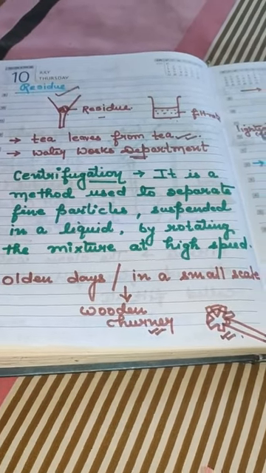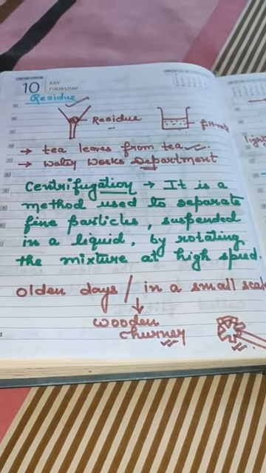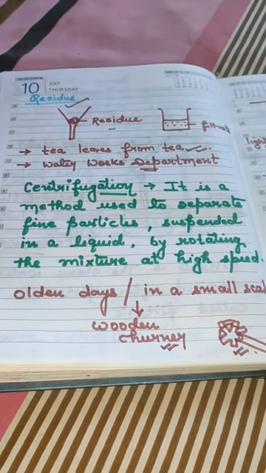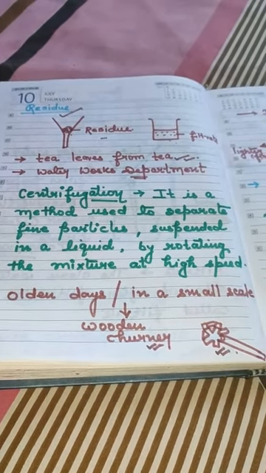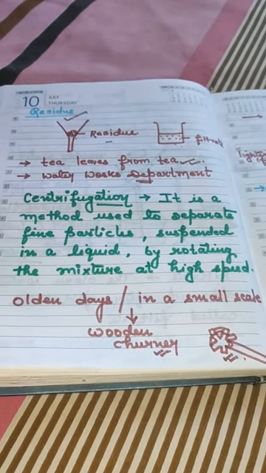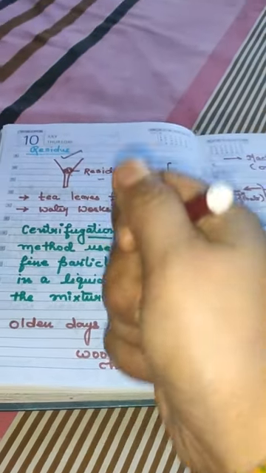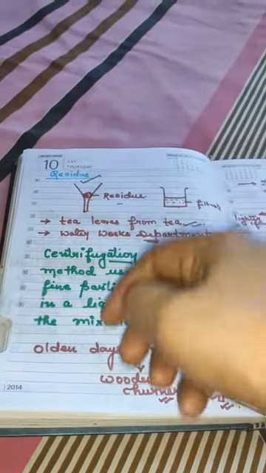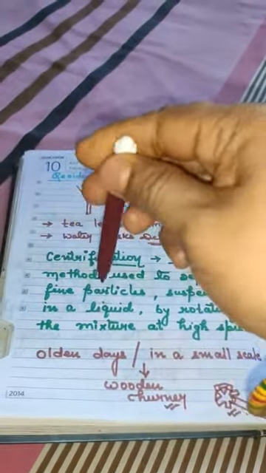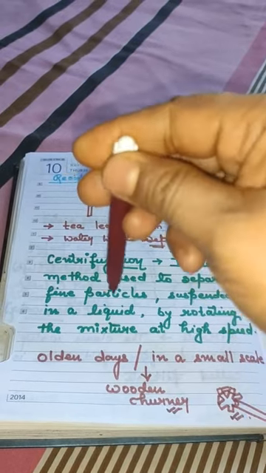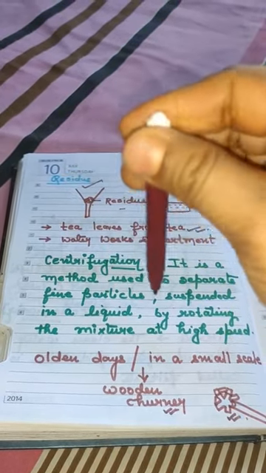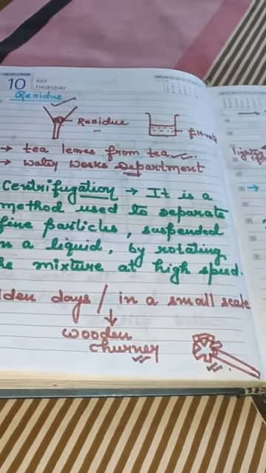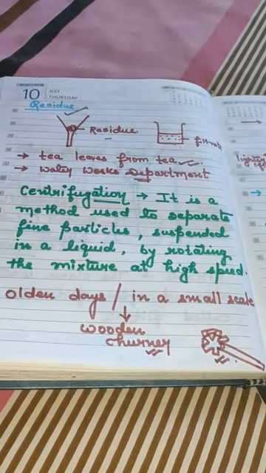Even in the songs of Little Krishna or any songs related to Kanhaji, you must have seen Yashoda Maiya rotating the mixture of cream in a pot with the help of a wooden stick. That is the churning of the cream. Have you ever seen how your mother prepares ghee or butter from the cream?